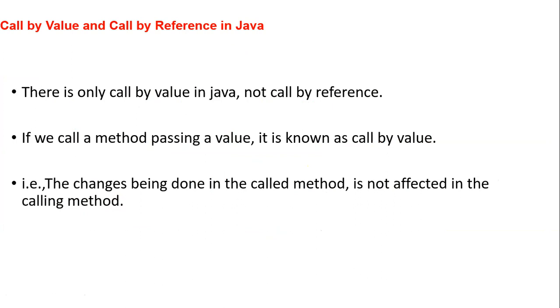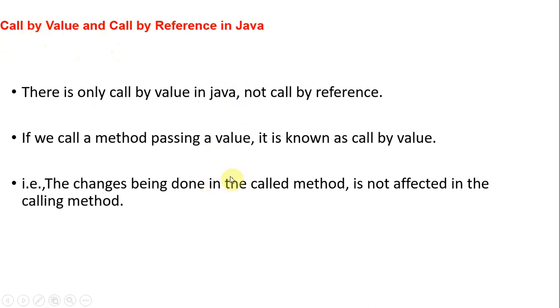Generally, passing data to a method can be done in two ways: one is call by value, one is call by reference. In Java, only call by value is there. In C we have call by value and call by reference. In C++, call by value and call by reference. But when it comes to Java, only call by value is there, not call by reference. So you have to remember always, in Java we only have call by value.